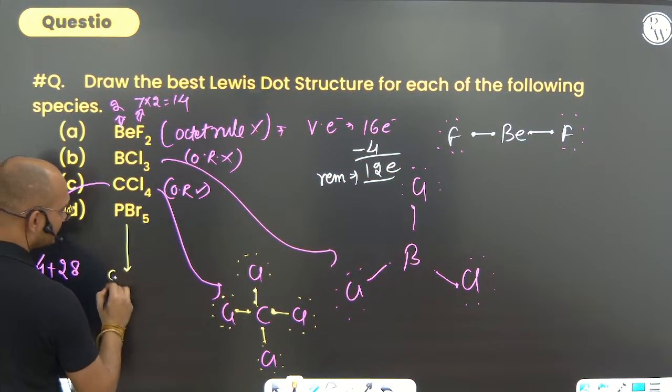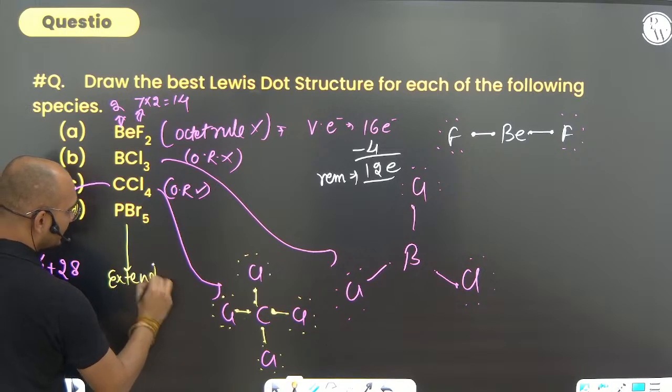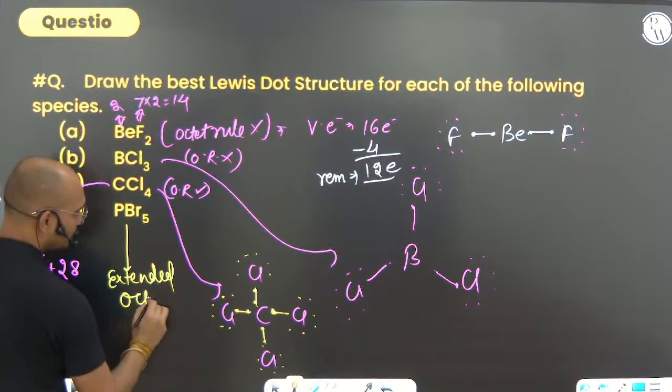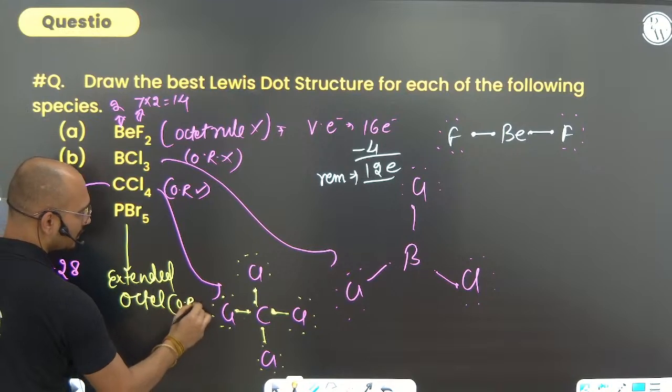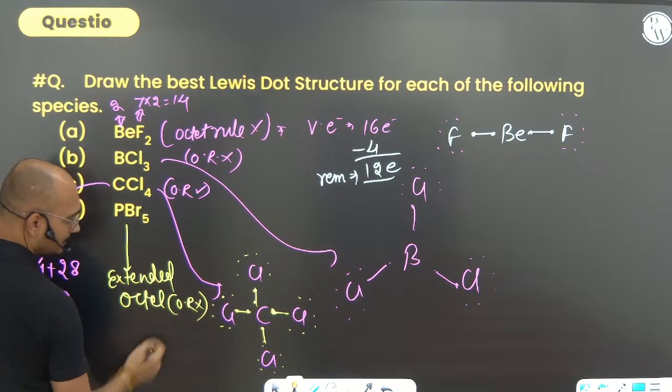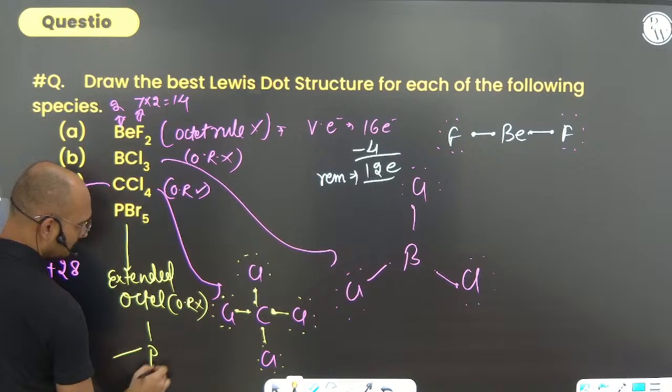Here it is an extended octet. Extended octet means the octet rule here also is not followed. What can we say? P, then just make Br.